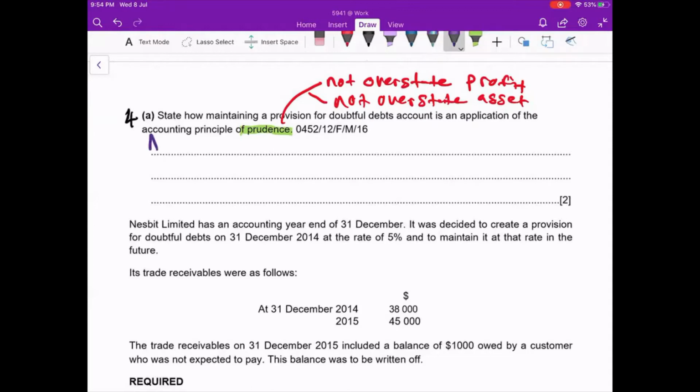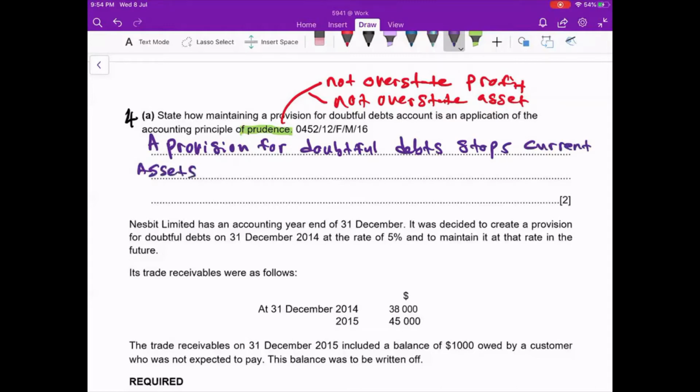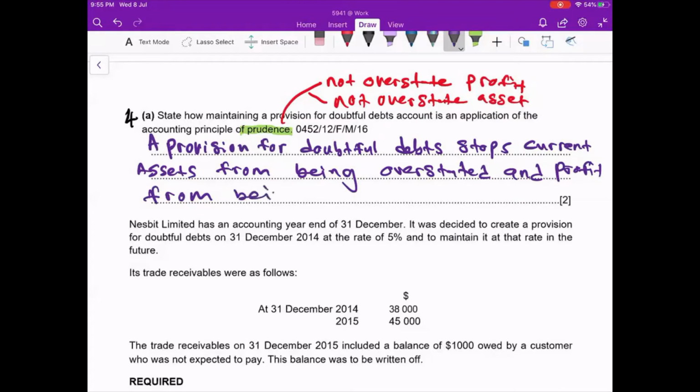The answer is a provision for doubtful debt stops current assets from being overstated and profit from being overstated.